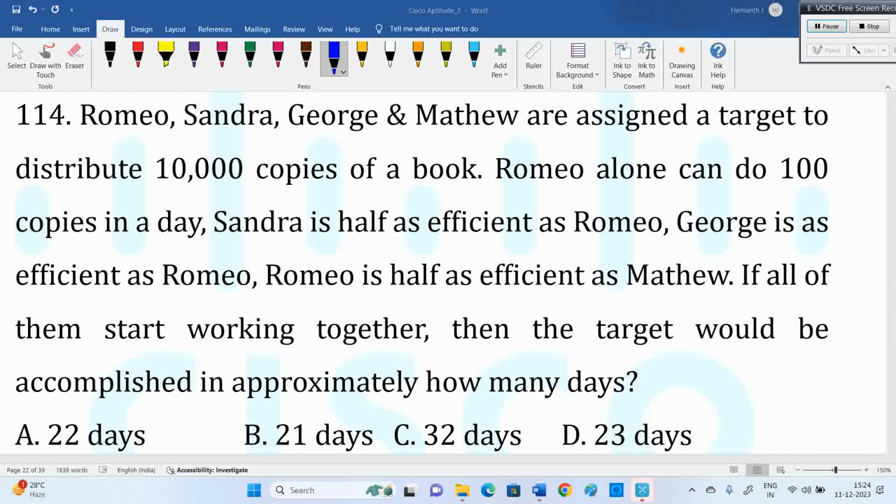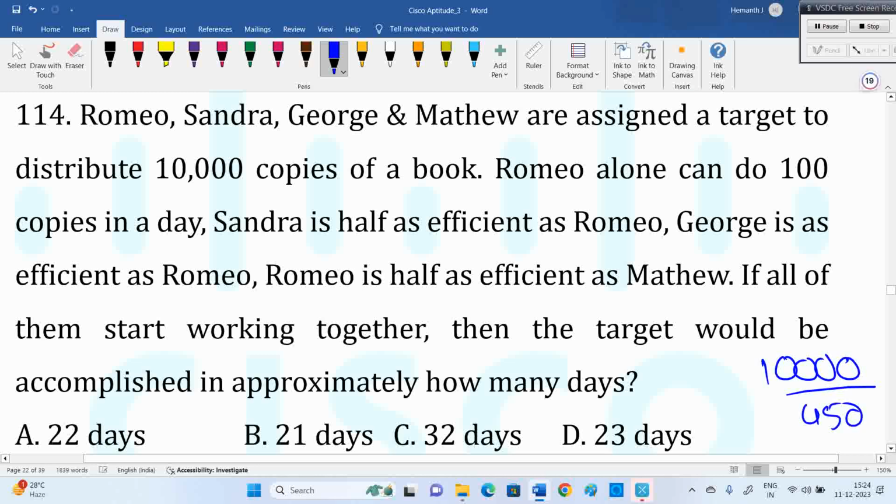George is as efficient as Romeo, means he can do 100 copies. Romeo is half as efficient as Matthew, means Matthew does 200 copies. Now all of them together: Matthew 200, George 100, that's 300, Sandra is 50, 350, Romeo is 100, so 450 copies per day, for 10,000 copies. See, if you want to travel 10,000 kilometers, and you are traveling 450 kilometers per day, how many days? So that's it. 10,000 divided by 450. Approximately, they are asking.